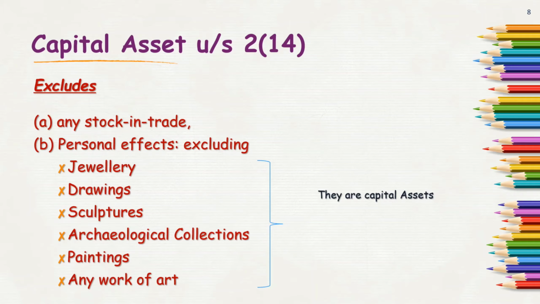I repeat, we are seeing here the exclusion part of the capital assets. Personal effects are excluded from the capital asset, but out of all those personal effects, we are not going to include these items. The 6 main exclusions from personal effects amount to capital asset as per section 2 subsection 14. Further, let's go on to further exclusions.